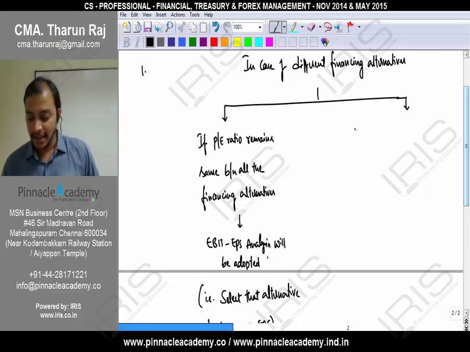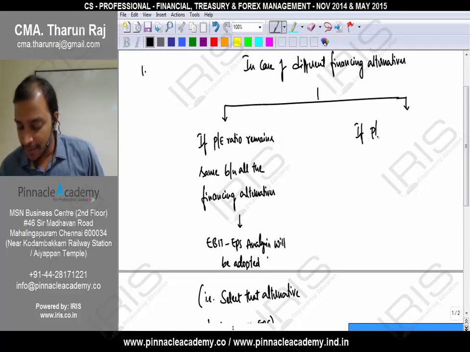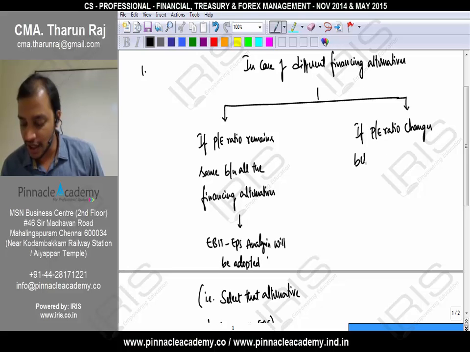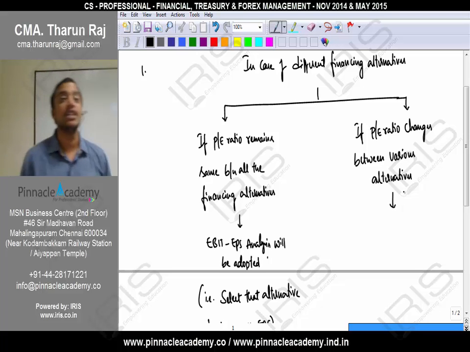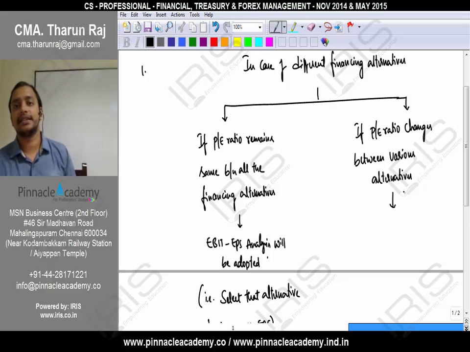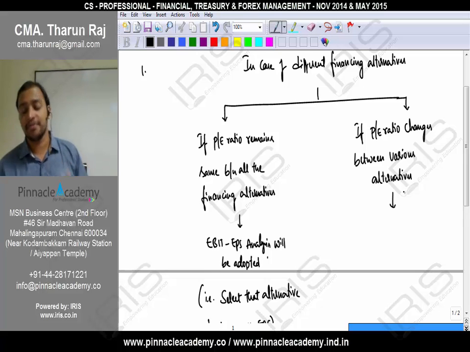Whereas if PE ratio changes between various alternatives, then what we need to do? We need to take EBIT MPS analysis. Why EBIT MPS analysis? Because how market price will be determined? EPS into PE ratio. So we need to get EBIT MPS analysis.